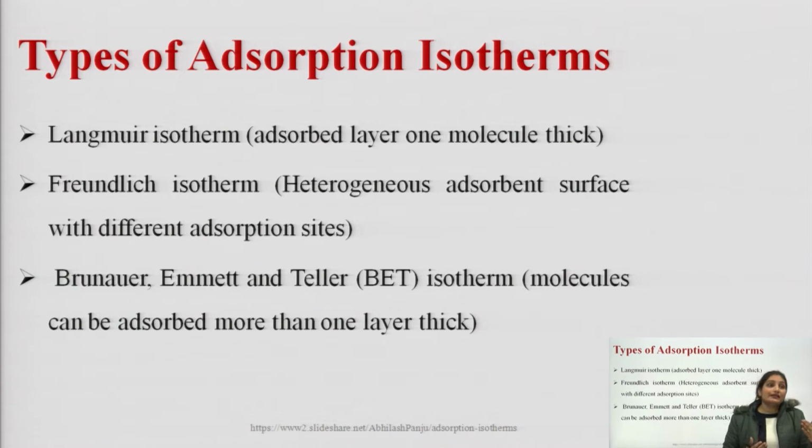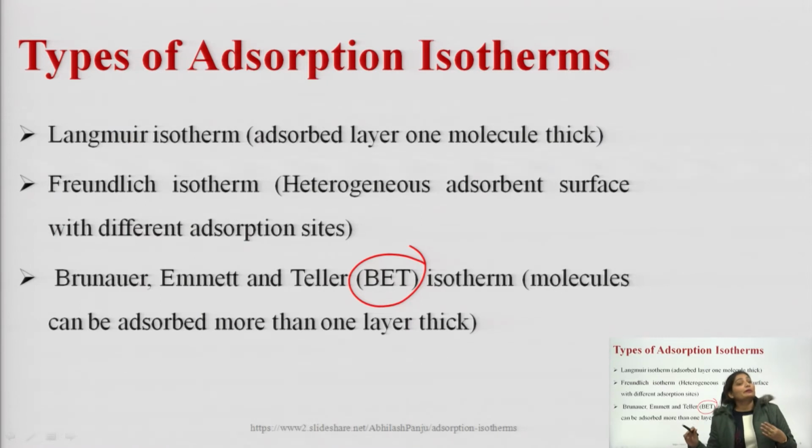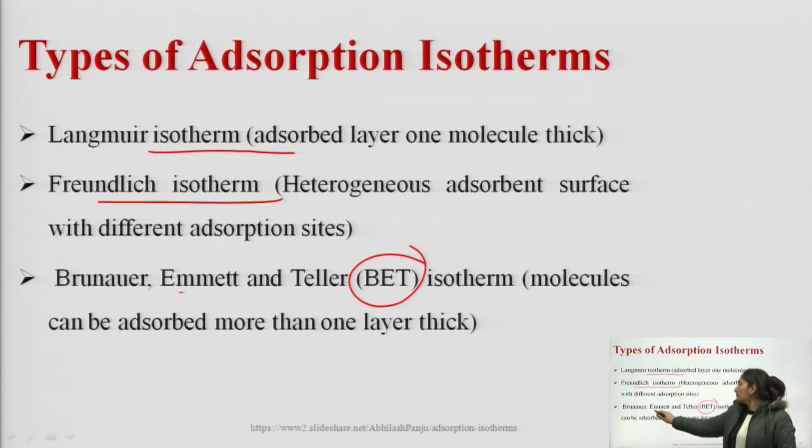And third one is Brunauer, Emmett and Teller isotherm, that is BET isotherm, and in this molecules can be adsorbed more than one layer thick. Okay. So, there are three types of adsorption isotherm. First is Langmuir isotherm, second is Freundlich isotherm and third one is BET isotherm.